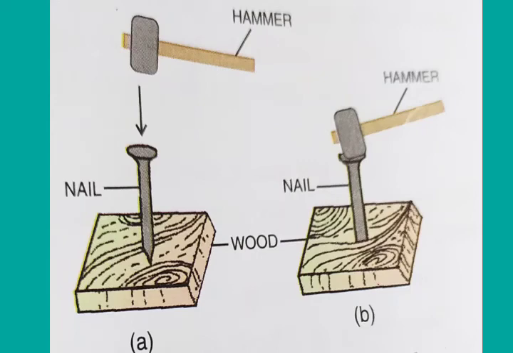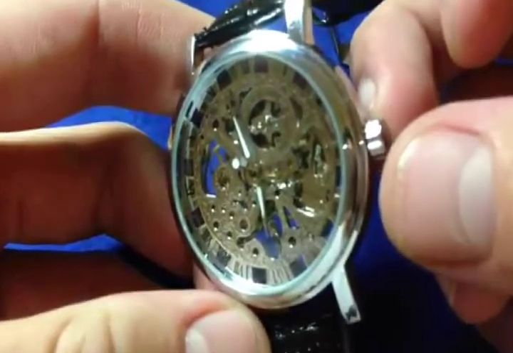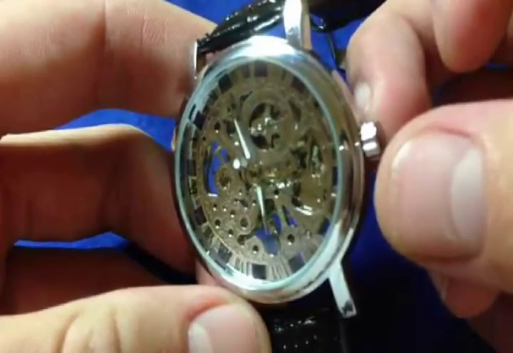We can take another example to see that potential energy is converted into kinetic energy. A wound up watch spring has potential energy because of its wound up state. As the spring unwinds itself, the potential energy changes into kinetic energy, and this kinetic energy does work in moving the arms of the watch. So this is also a very nice example of conversion of potential energy into kinetic energy.